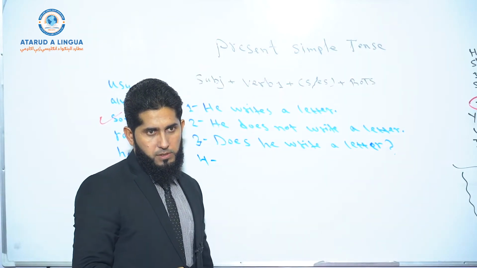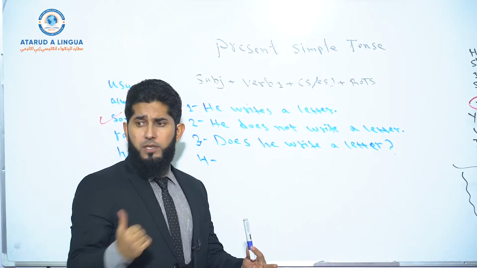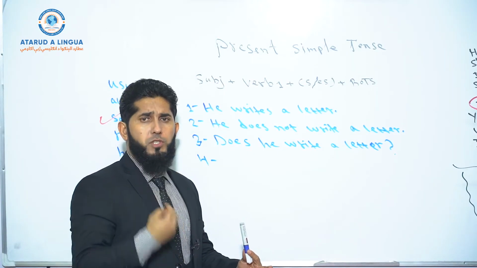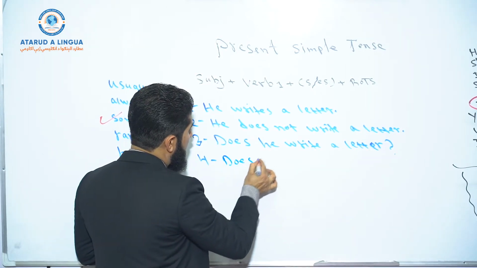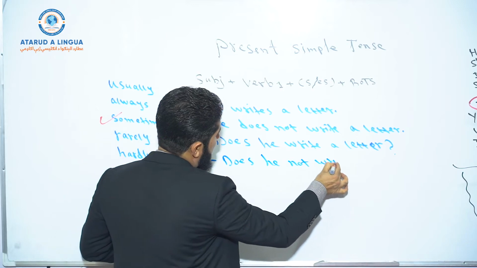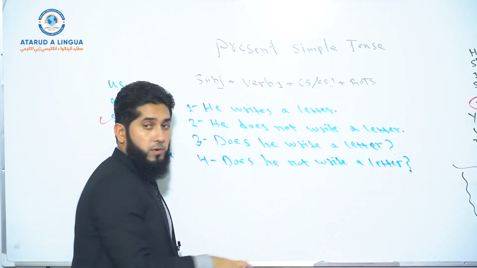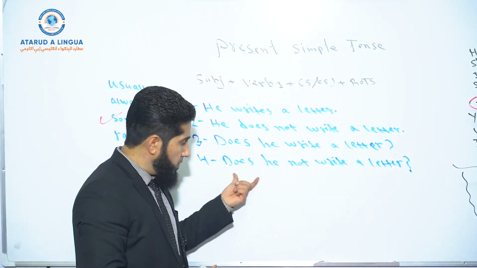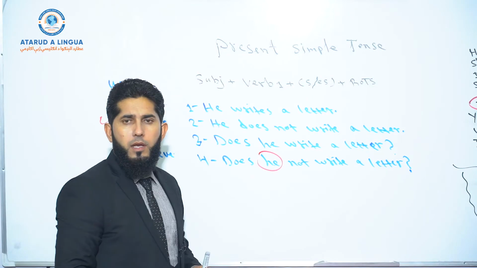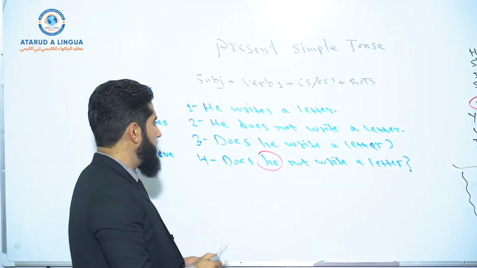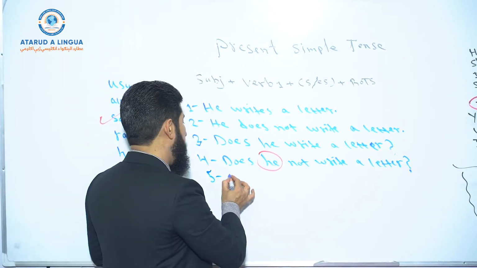Okay, number 4. Negative interrogative sentence. So now we have a complete form for negative interrogative sentences, and we have a short form which is commonly used in spoken English a lot. So does he not write a letter? So this is the complete form. Does he not write a letter? You bring the subject between the helping verb and the word not, okay? Does he not write a letter? And now the short form, which is very, very common in spoken English, is doesn't.